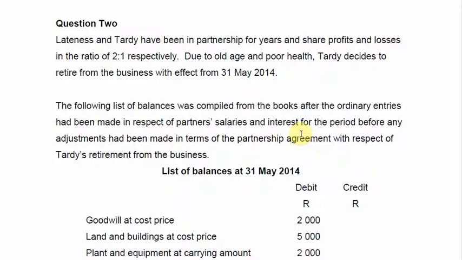Welcome to the second question. This is a retirement question. It's called Lateness and Tardy. And here they tell you that Tardy is the partner who will now retire due to old age and that they share profits and losses 2-1.